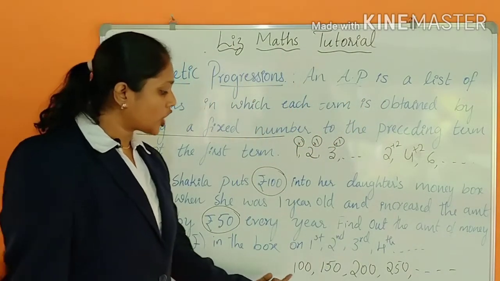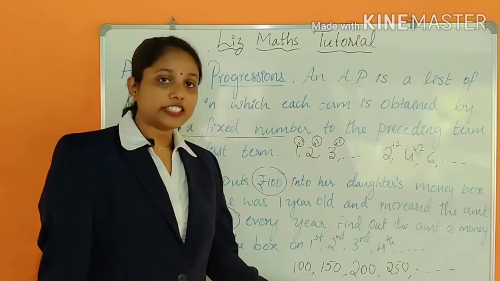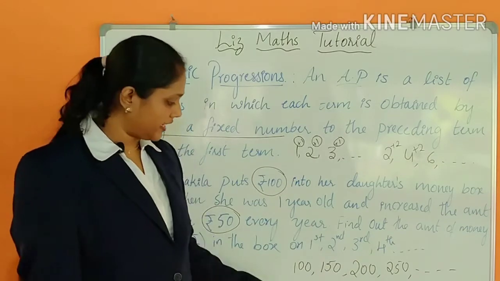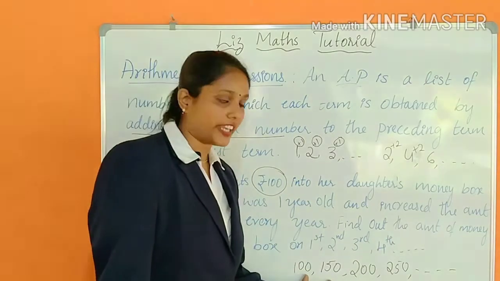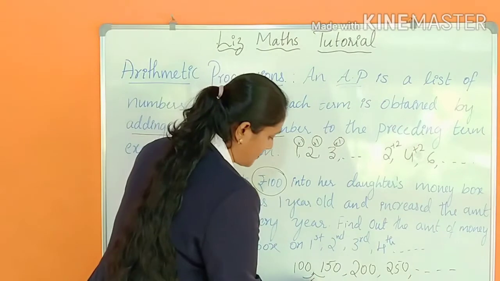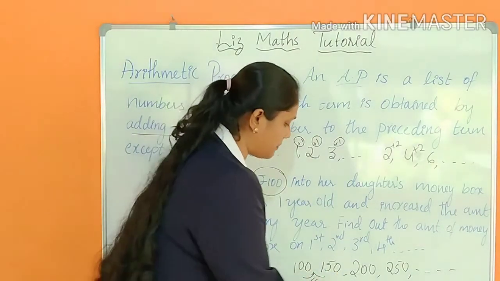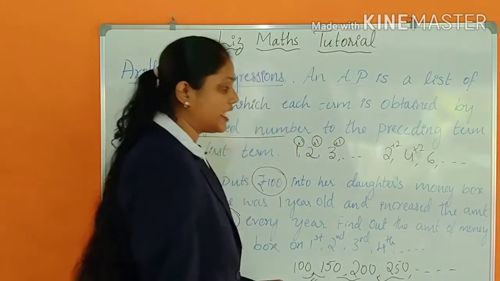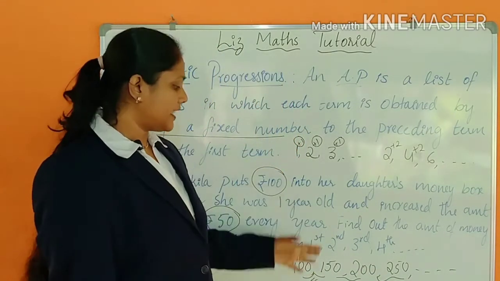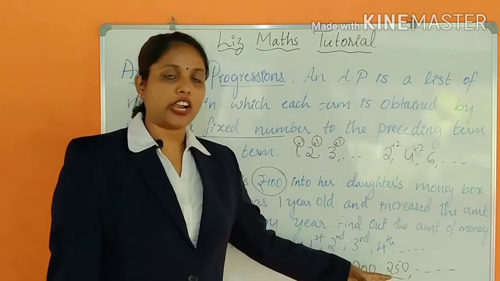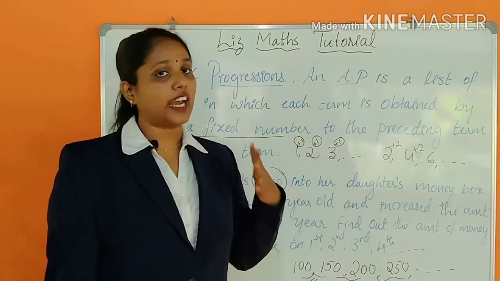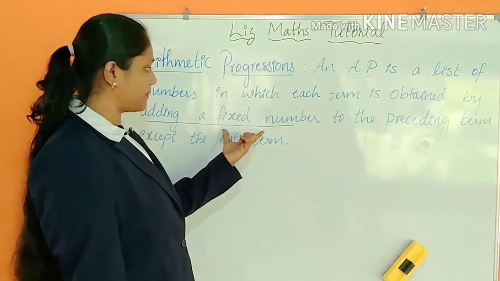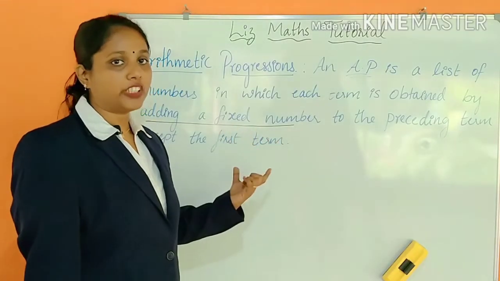There is a common difference between two consecutive numbers. You can find here, if you take these two consecutive numbers, the difference is 50. And if you go for the next two consecutive numbers, the difference is 50. If you go for these two numbers, the difference is 50. Got it? Their common difference you have to find out here. That is called the arithmetic progression. I hope you understood. This is a fixed number. The fixed number is called the common difference.